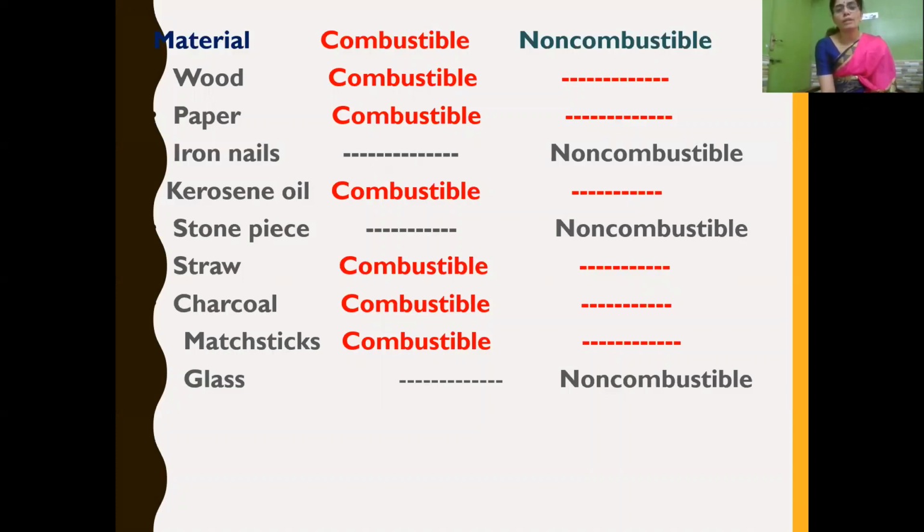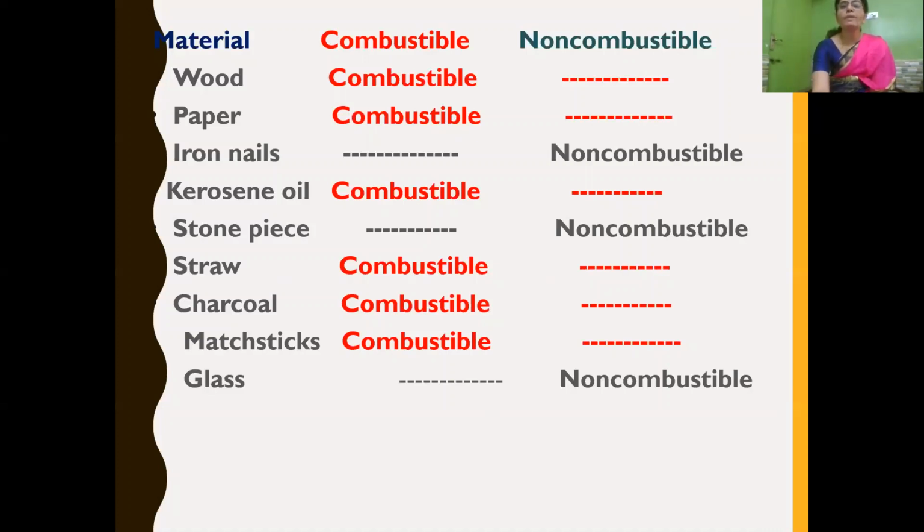A stone piece will not burn, so it is non-combustible. Straw, that is dry grass, is combustible. Charcoal, we have seen that it burns, so it is combustible. Matchstick, yes, it is combustible. And glass, if you try to burn glass, it will not burn, so it is non-combustible.